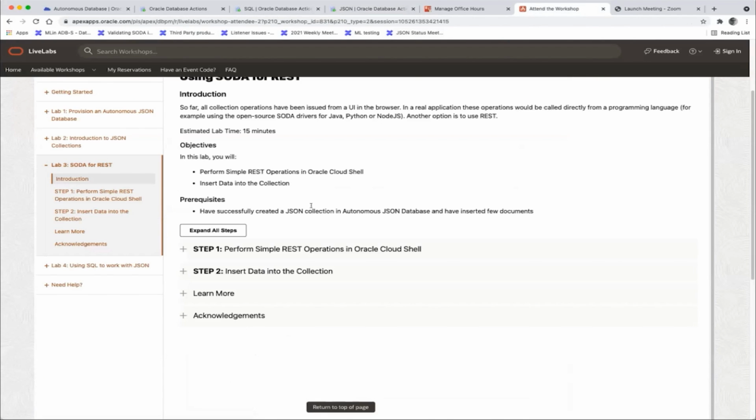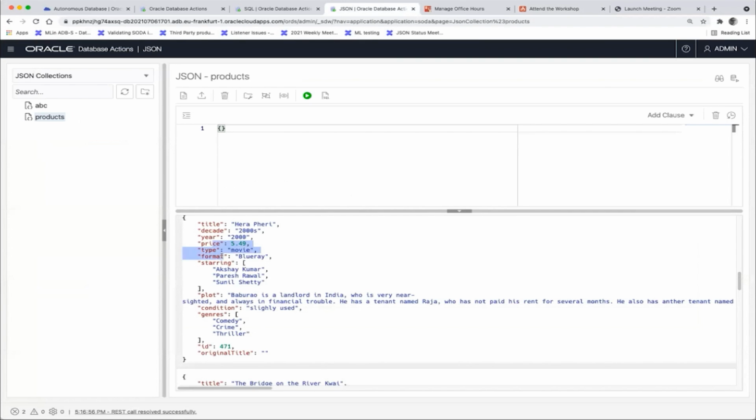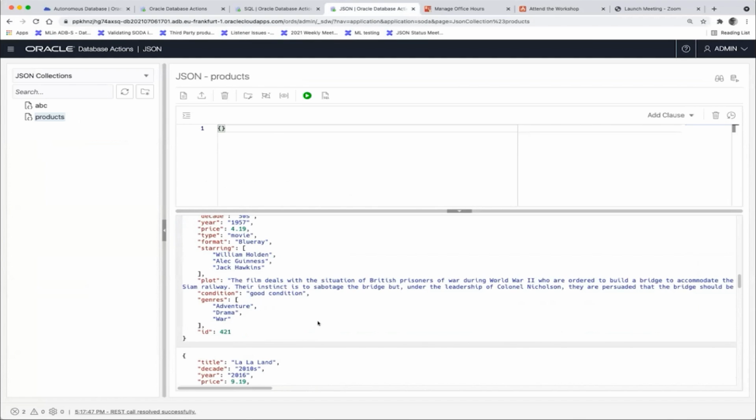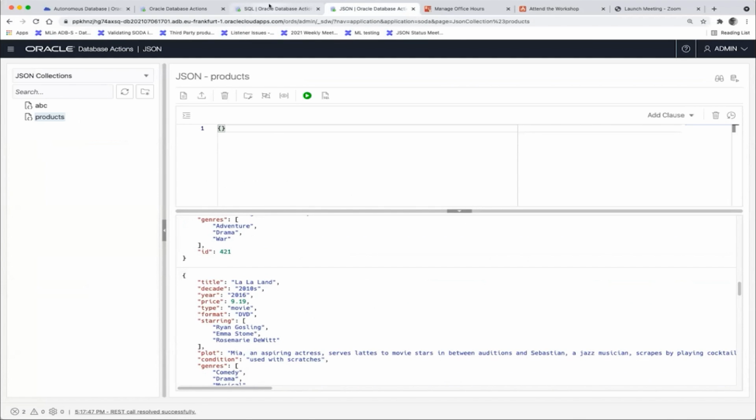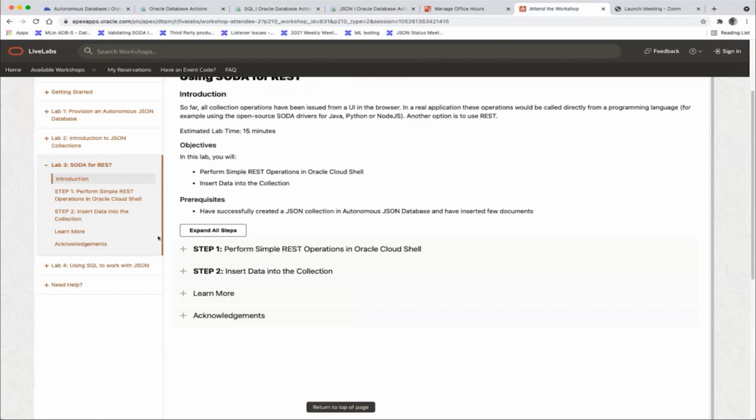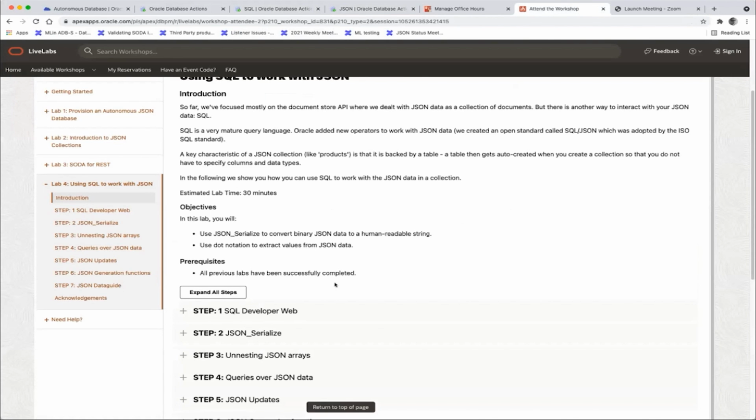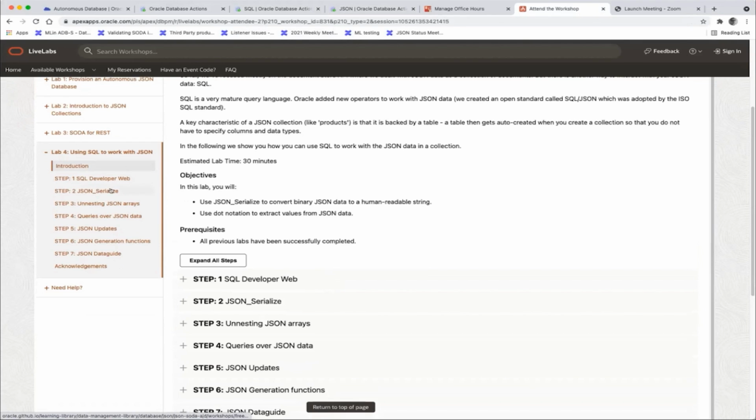We do a little bit of REST in this workshop, and the primary reason is to do a bulk insert using REST. So we pull some data from the object store, and then we use a REST command to upload it. This is how we get all this movie data in. There's a couple dozen or so movies, and they are getting inserted through REST. And the last part is then really on the reporting end and on the SQL side of things, where we say, hey, how can I query my data? How can I extract values? Also doing updates and how to generate new JSON data.